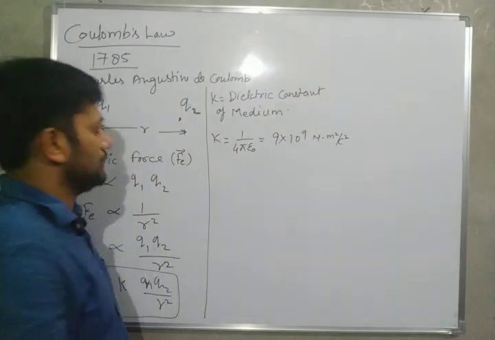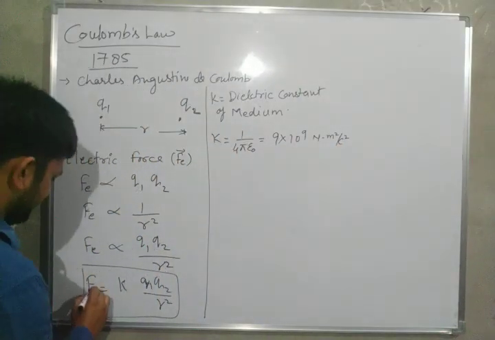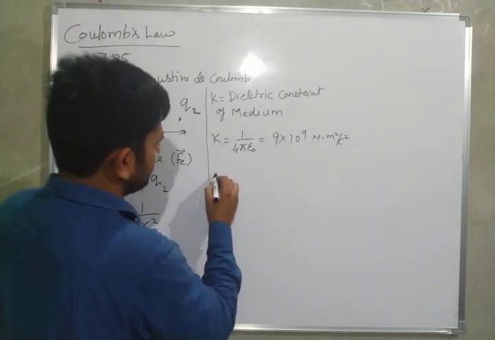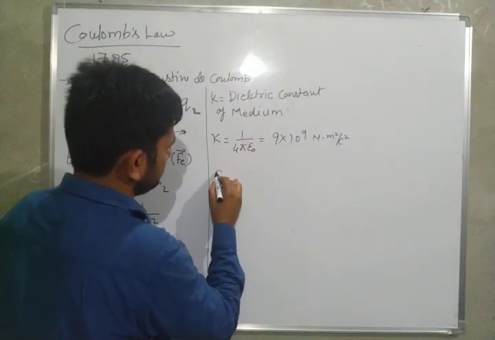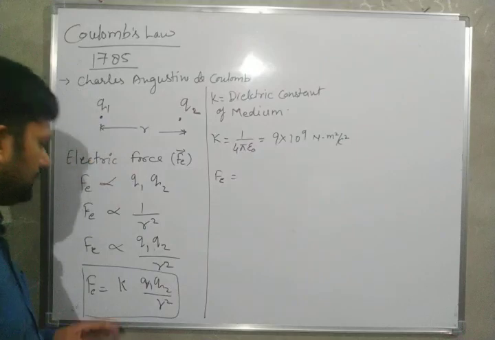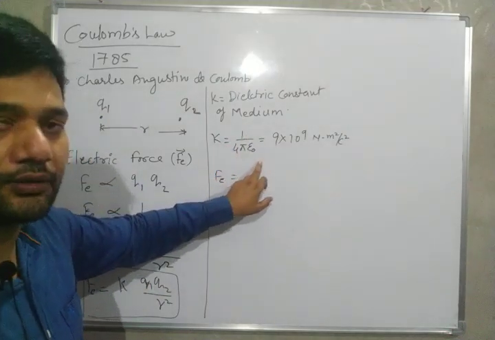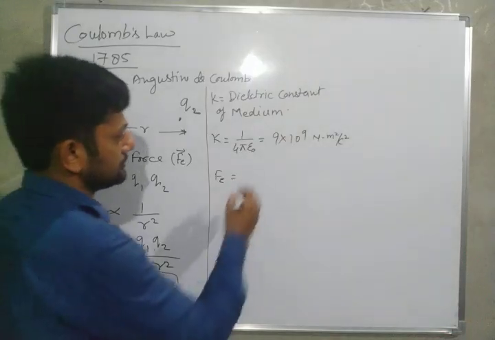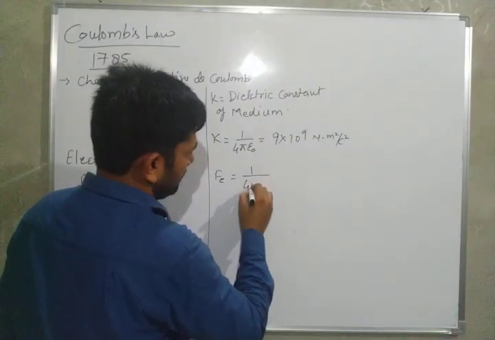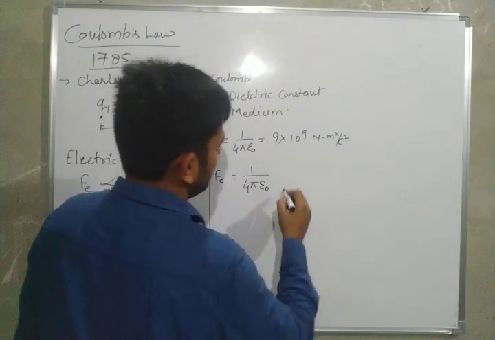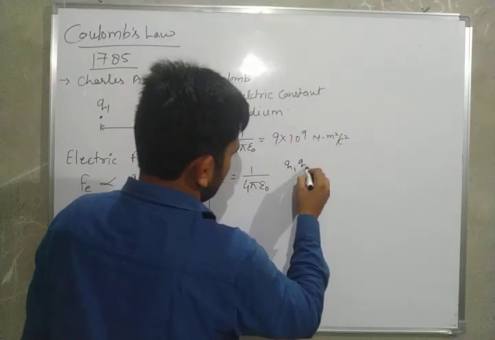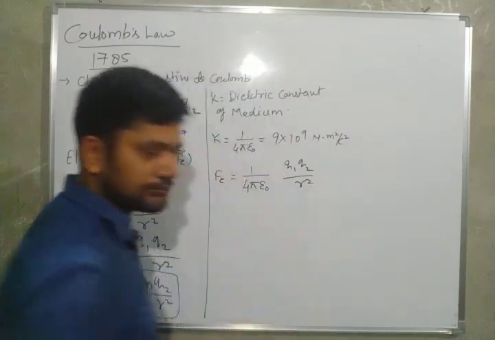Now we write Fe equals, putting the value of k, 1 upon 4 pi epsilon naught Q1 Q2 by r square.